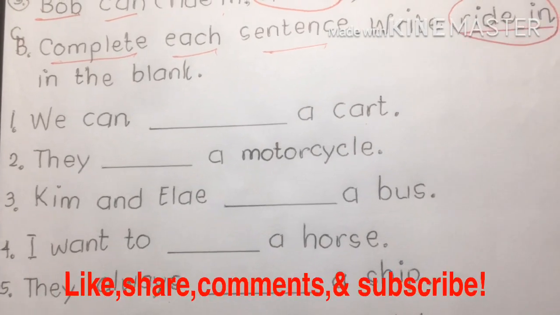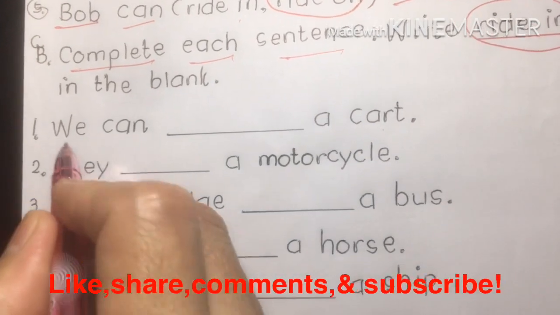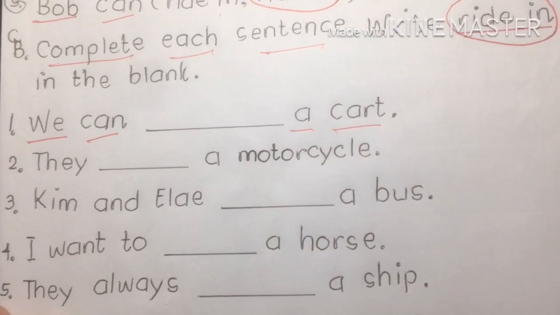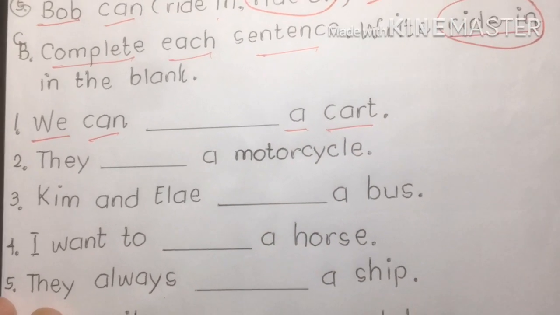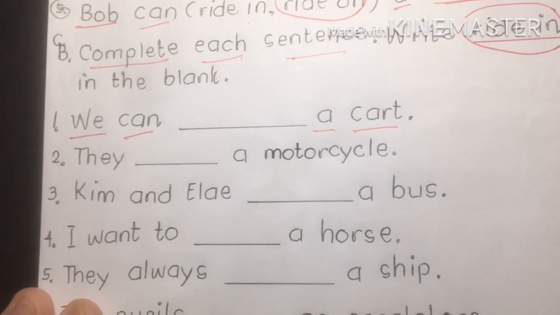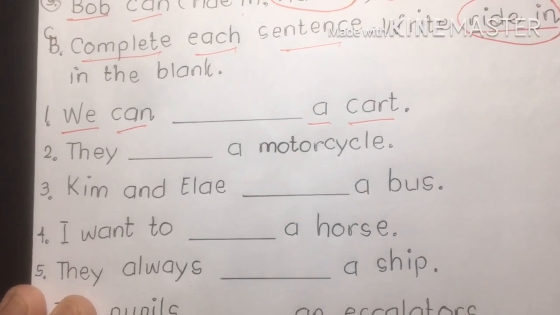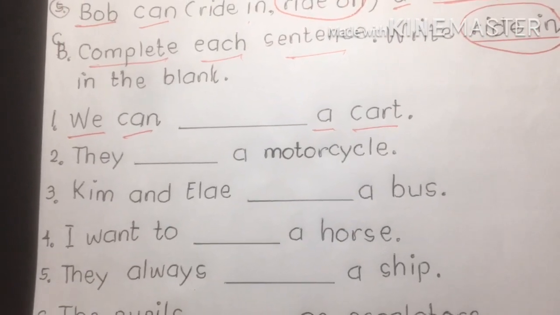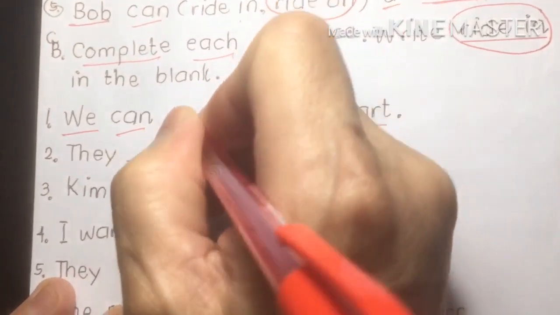Let's start with number 1. We can blank a cart. So remember, a cart is about transportation. So are we going to write on or in? Remember, it's a cart. It's an open vehicle, right?